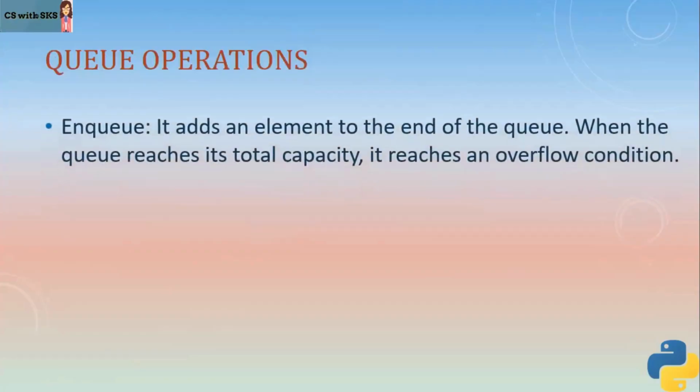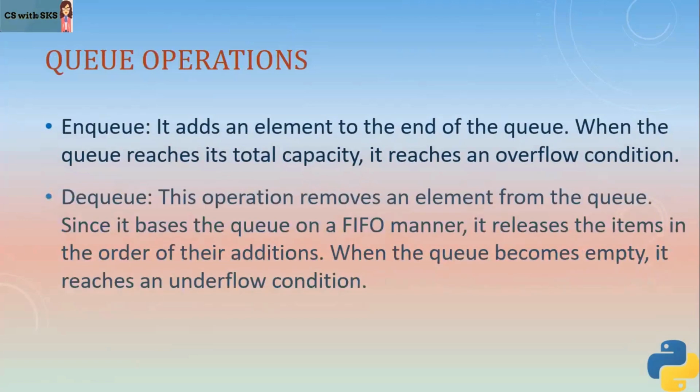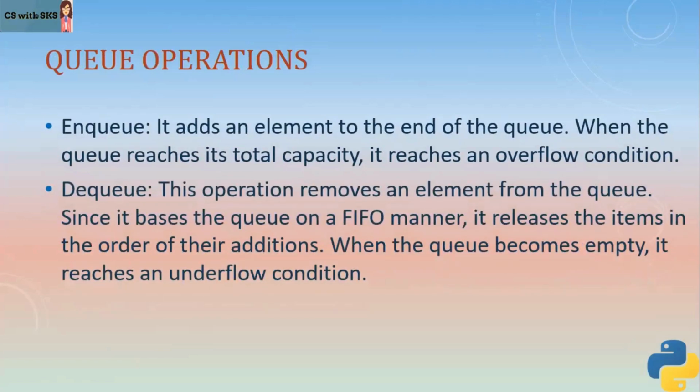As I mentioned, there are two operations that we perform on queues. One is enqueue, that means adding an element at the end of the queue. And dequeue means deleting an element from the front of the queue.